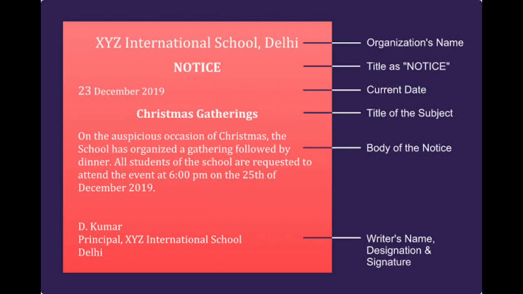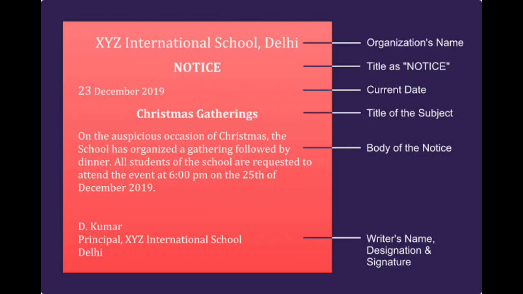As a conclusion, at last, this is the final part of the notice writing. It should be near the margin. There you have to write the name of the writer, that is the notice writer, and his designation in the next line with his signature. So these three things must be there near the margin in the last part of our notice writing. So children, that's all about the format of notice writing. Now I think you might be clear about the format, how to write it in the composition note.